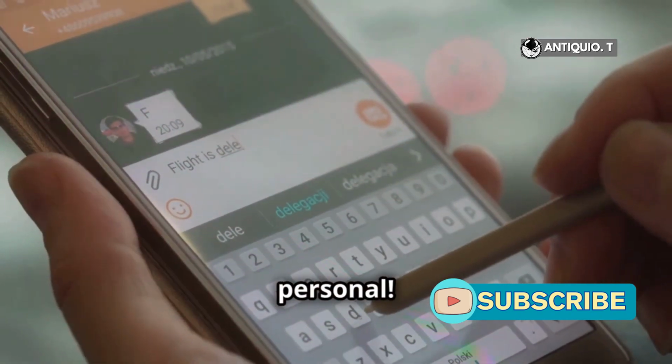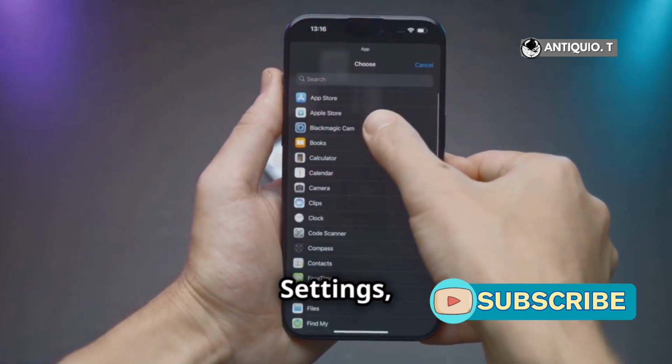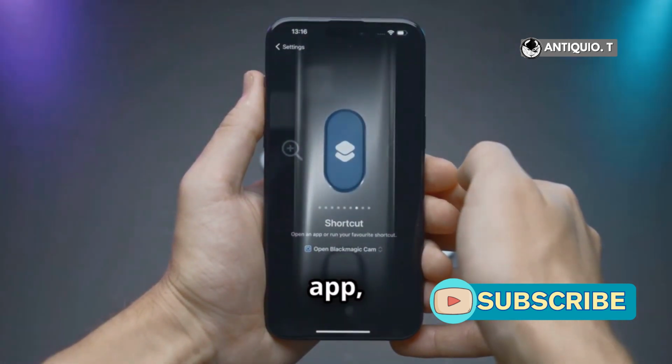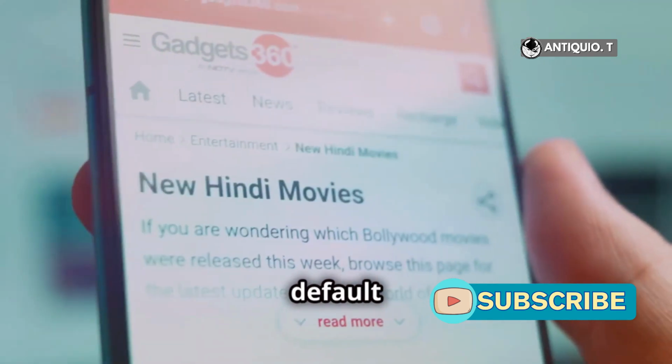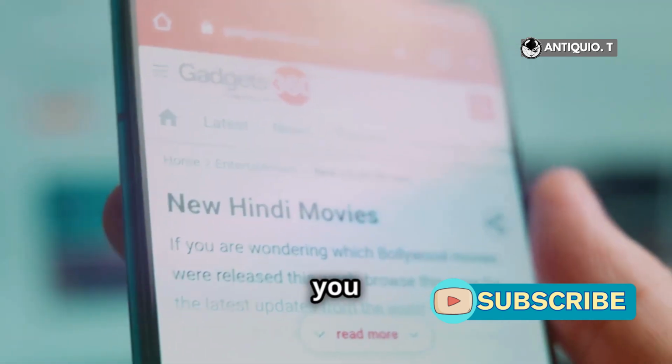Super personal. For third-party apps, go to Settings, tap Notifications, pick your app, then Sounds. If there's no sound option, the app uses your default alert tone. Bummer, but at least you tried.